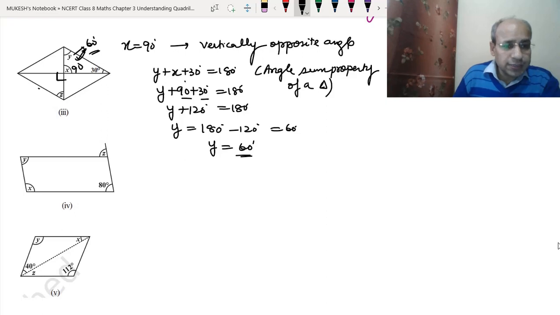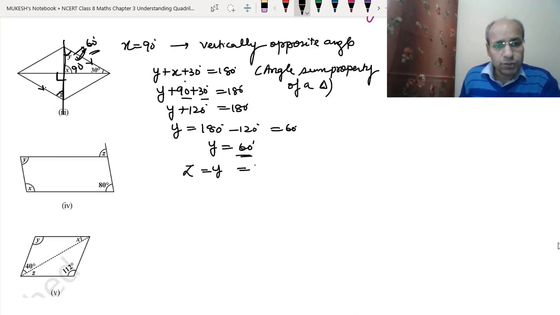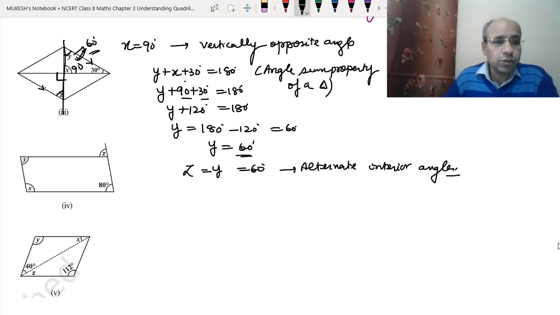So you can see this side and this side are parallel to each other, and this is a transversal. So that means y and z will be the alternate interior angles. So z equals y equals 60 degree. Why? Because they are alternate interior angles. I hope this part is also clear to you.